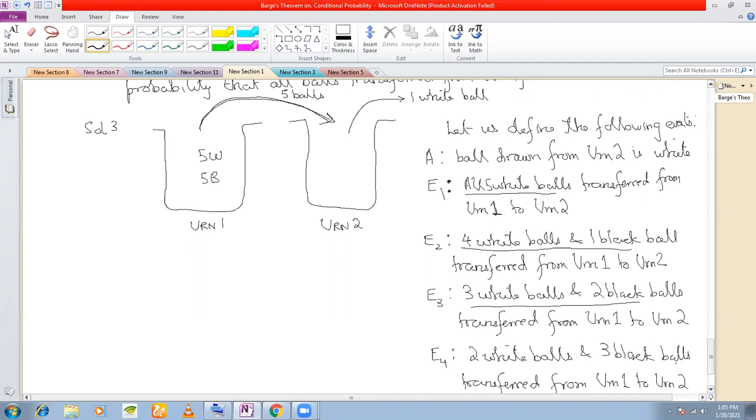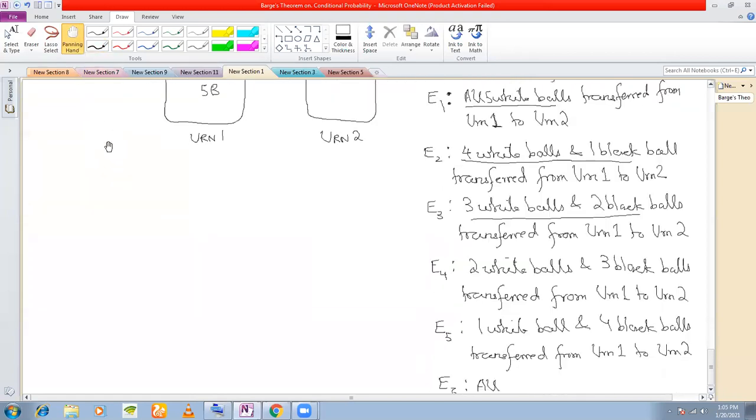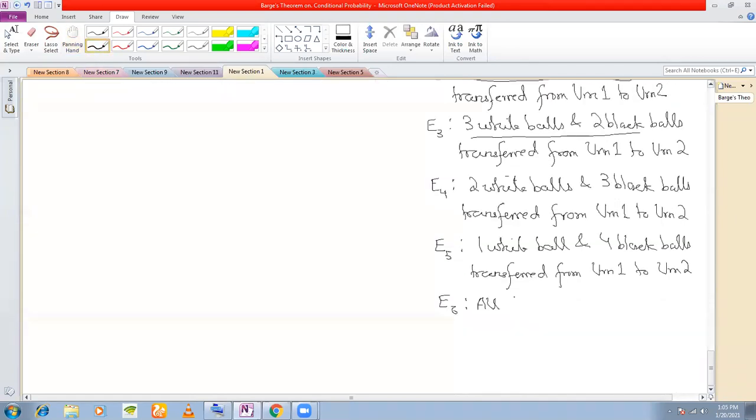But sir, if all 5 will be black, how will a white ball be drawn? Then if you are drawing, the probability will be 0. You understood? Okay, sir. But you are closing your eyes, then transferring the balls, right? That means you can transfer all 5 black balls. And if you are trying to draw a white ball, then the probability of that will be 0. You cannot draw. Okay, understood? Yes, sir.